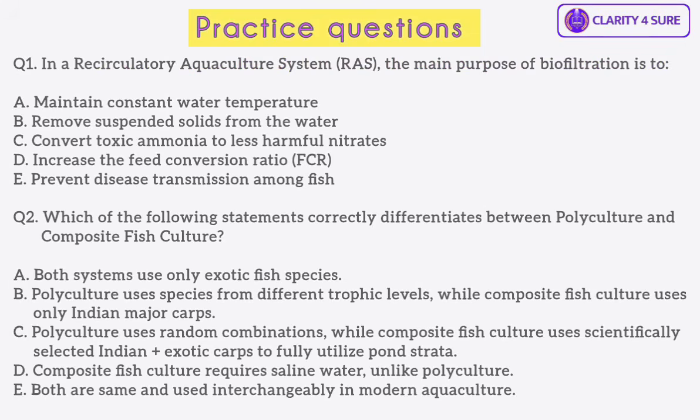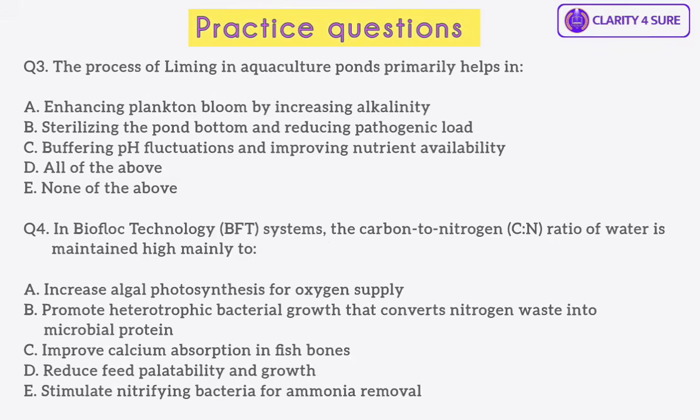Okay. Now on your screen you can see certain practice questions for you to solve. Number 1, in a recirculatory aquaculture system, the main purpose of biofiltration is to: Number 2, which of the following statements correctly differentiates between polyculture and composite fish culture? Okay. Question number 3 is: the process of liming in aquaculture ponds primarily helps in. Number 4, in BFT systems, the carbon to nitrogen ratio of water is maintained high mainly to.